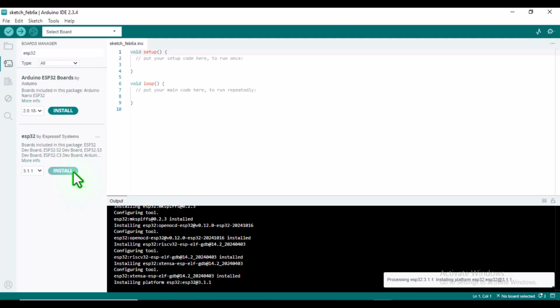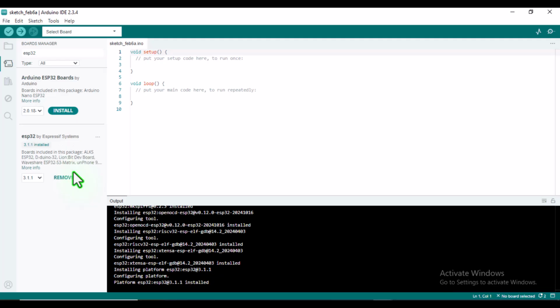After installation, the IDE will be ready to program ESP32 boards.